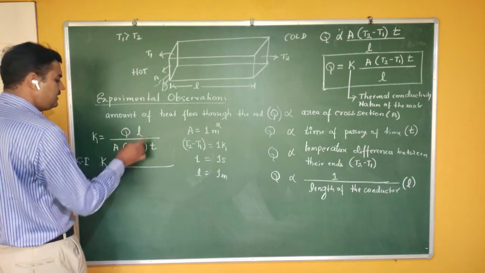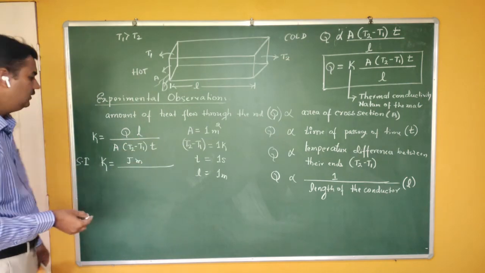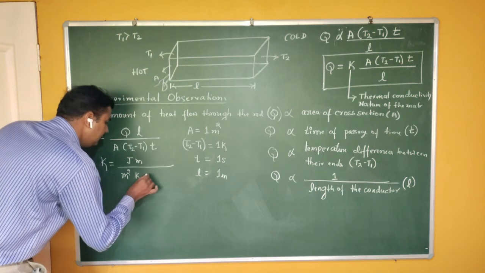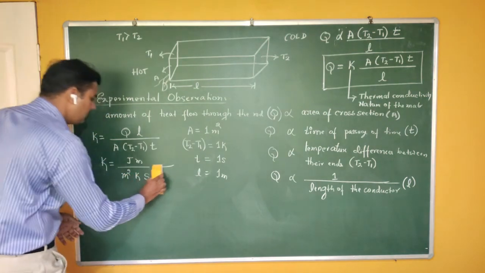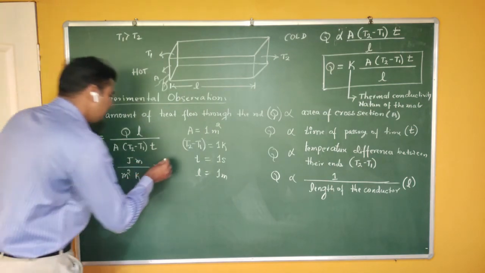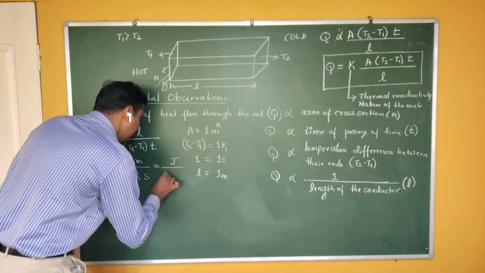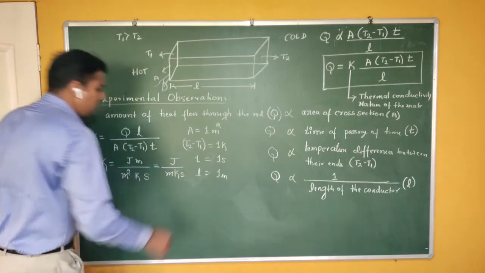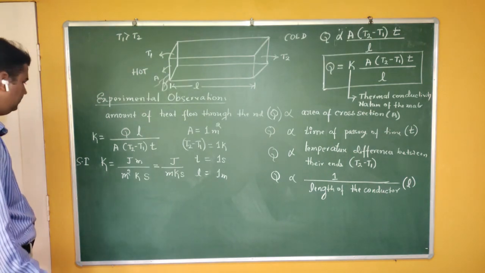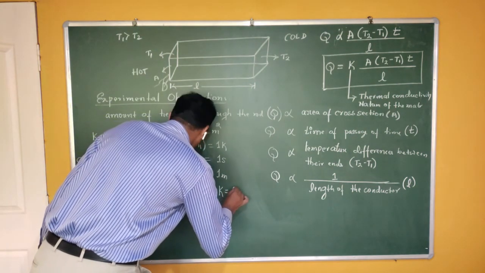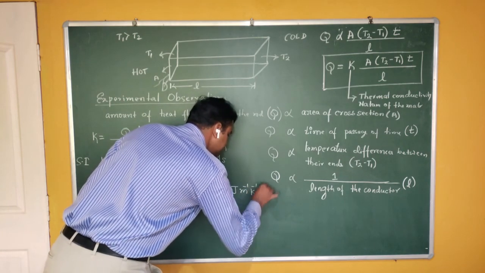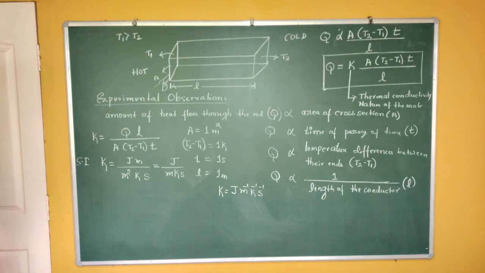Joule. What is the SI unit of length? Meter. What is the SI unit of area of cross section? Meter square. Temperature difference is Kelvin, and this one is second. Are you getting me? Therefore, what is the SI unit of K? One meter gets canceled, so you can write it as joule per meter per Kelvin per second. This is the SI unit of thermal conductivity.